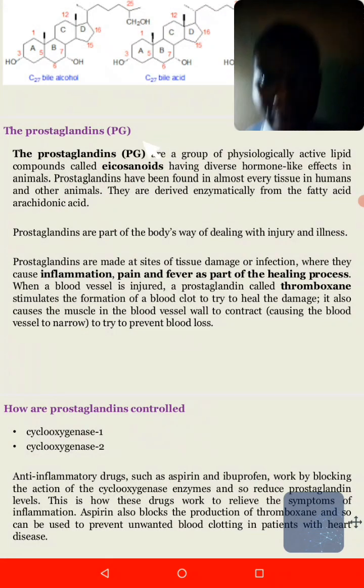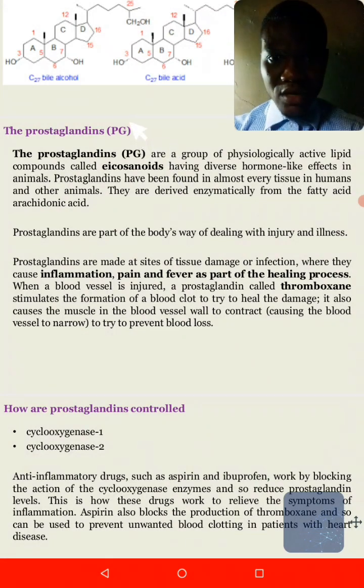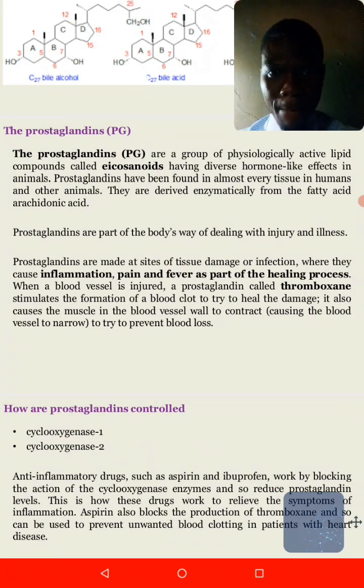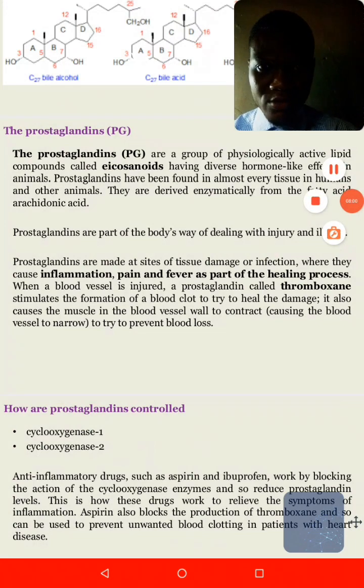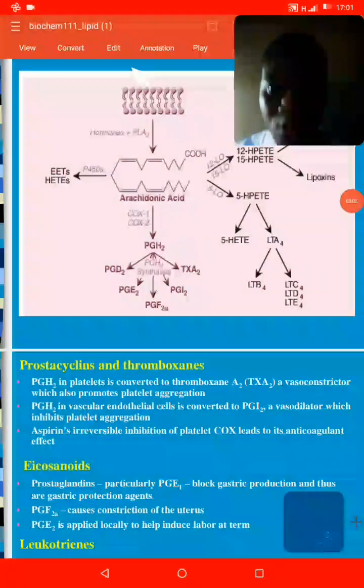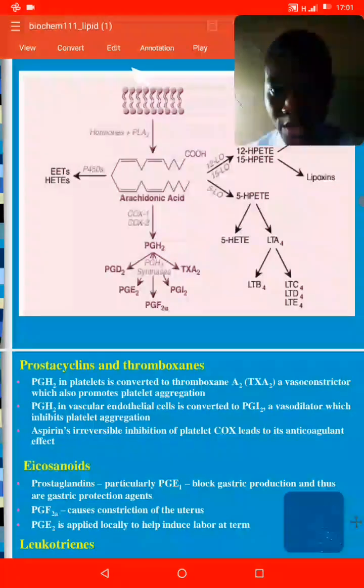Most prostaglandins work more like hormones, but they are not hormones. So I want to show you the whole process of prostaglandins, the way they are produced, and the different types of prostaglandins. Alright, so here is the diagram.